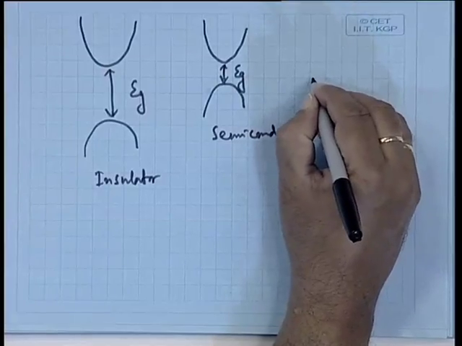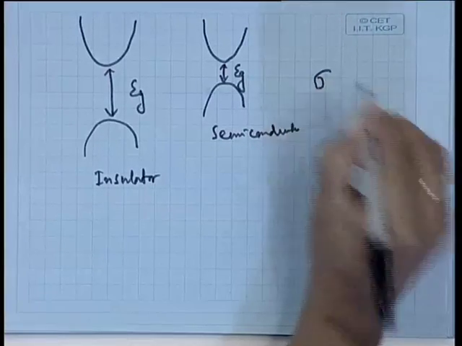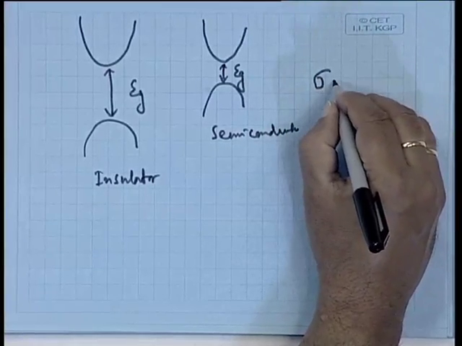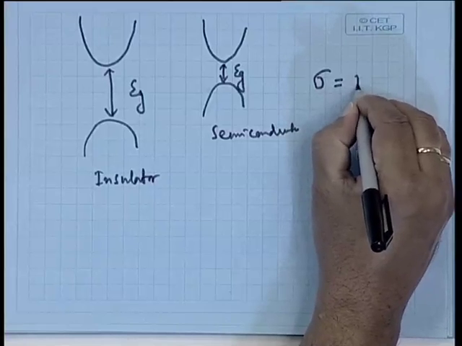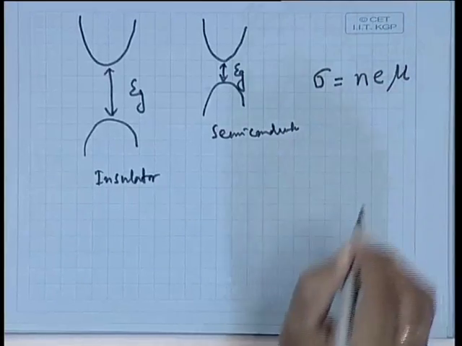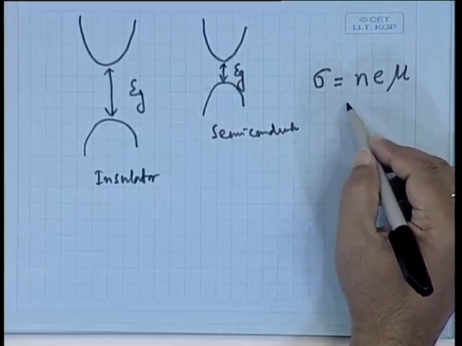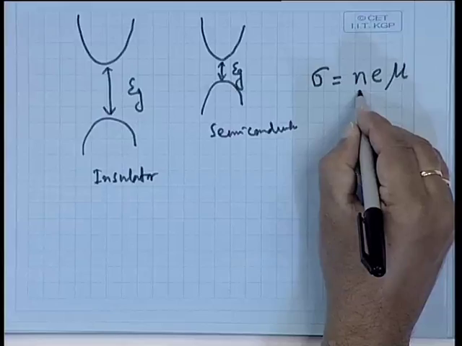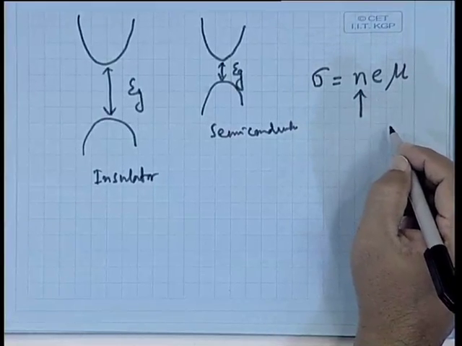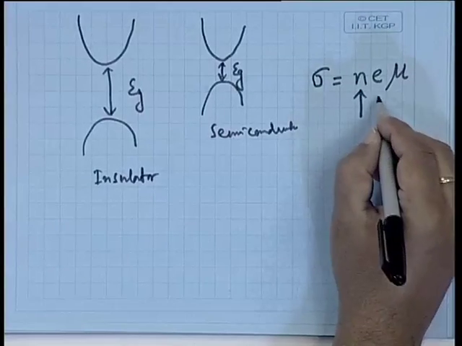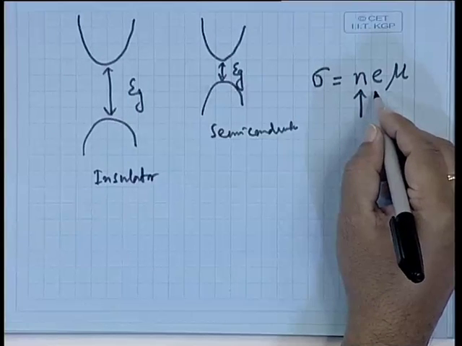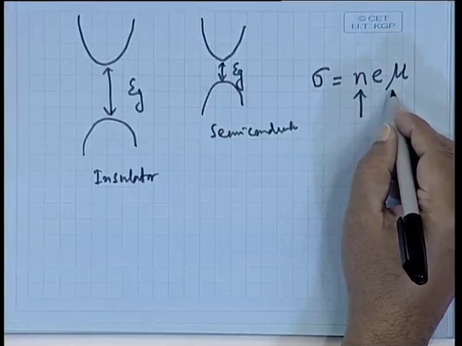So, if I write down the conductivity, which is given by sigma, this equals n e mu. This is the general expression for the conductivity, where n is the concentration of electrons, e is the charge of electron, and mu is the mobility of electron, if we consider that it is a fully electron based system like metal.